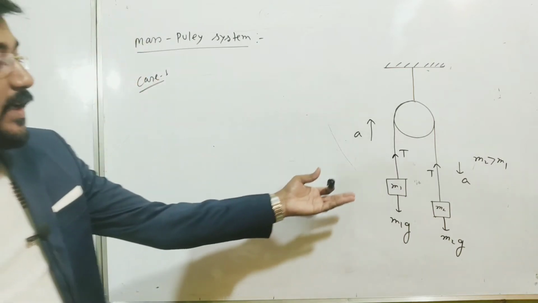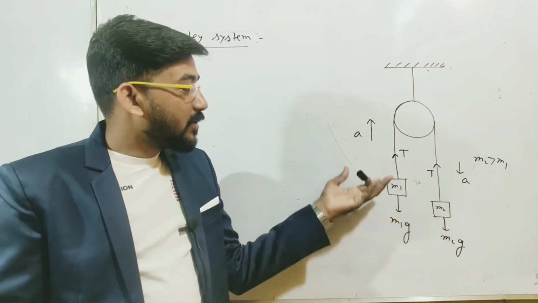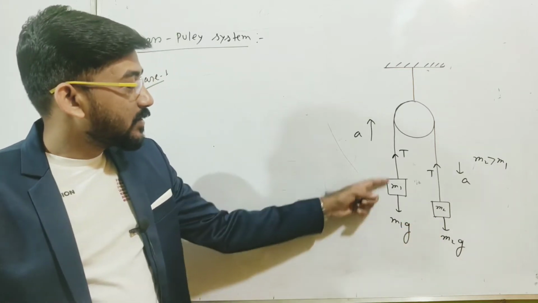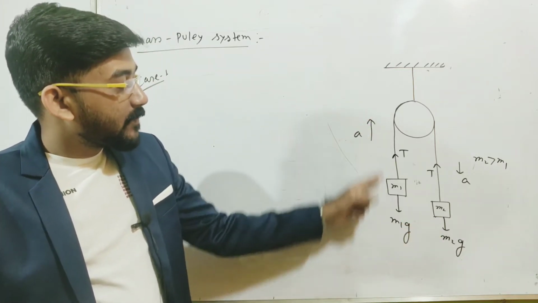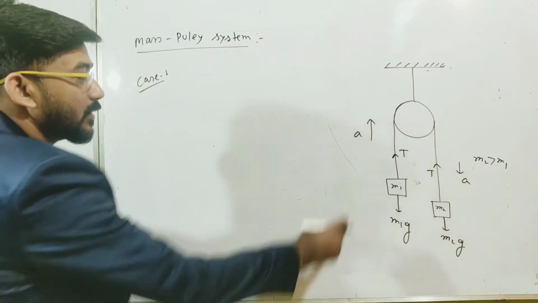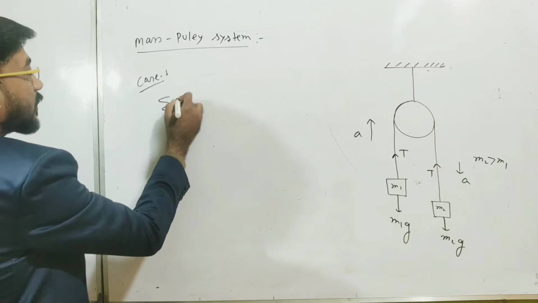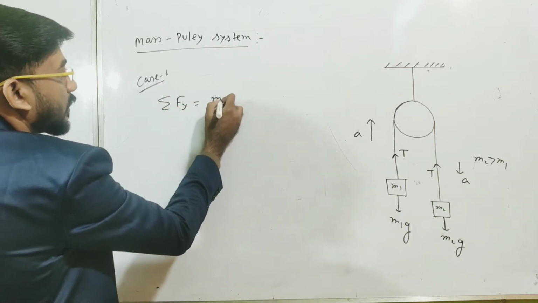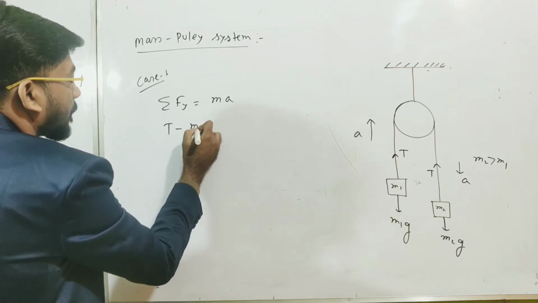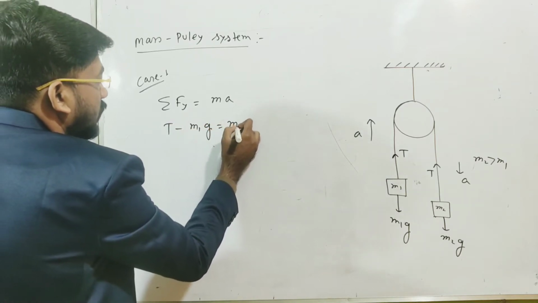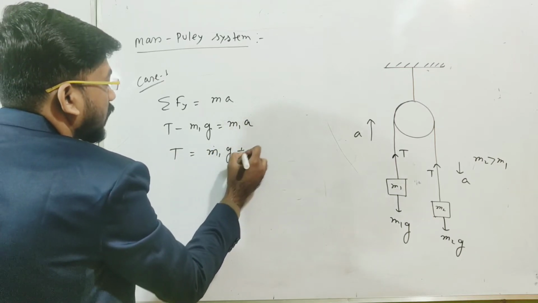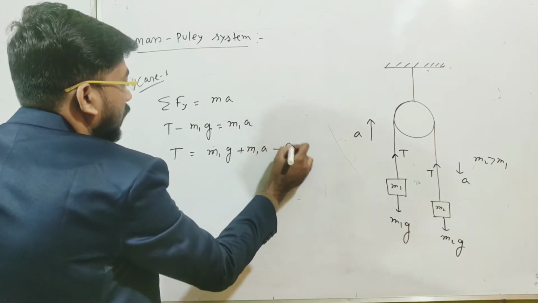You can draw the free body diagram of m1 and m2 separately, but here we don't need to do this because this is a very simple system, and you can see from here that the m1 mass is accelerated upward. So you can apply Newton's second law here. Summation Fy is equal to ma, and here summation Fy is T minus m1g. So T minus m1g is equal to m1a. So T is m1g plus m1a. This is our equation 1.